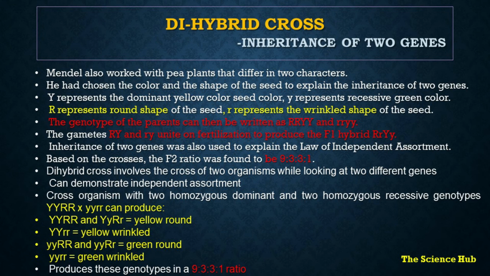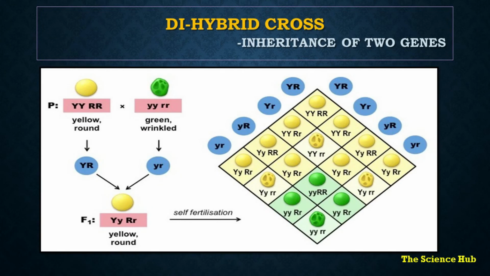Inheritance of two genes was also used to explain the law of independent assortment. Now, we can easily understand the dihybrid cross through this table. Here we have taken the parent generation, that is capital Y and capital R, yellow and round seeds, and we are crossing it with the recessive characters, the green and wrinkled seeds, that is small y and small r. In the F1 generation we are getting yellow and round seeds.